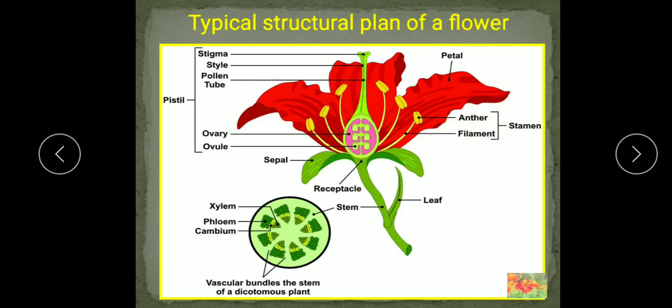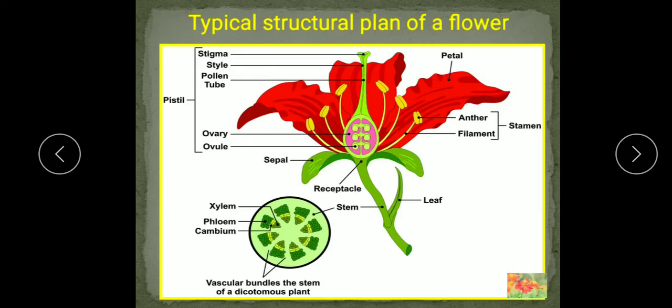So students, learn the technical terms of these floral whorls. Then we will see the innermost whorl. This innermost whorl is made up of stigma, style and the ovary. So together it is termed as the pistil. This is the female reproductive part of a flower. These are all female parts and technically they are known as the gynoecium.